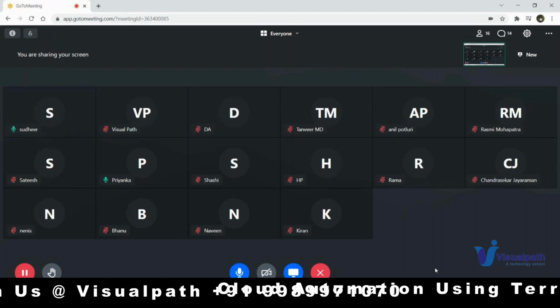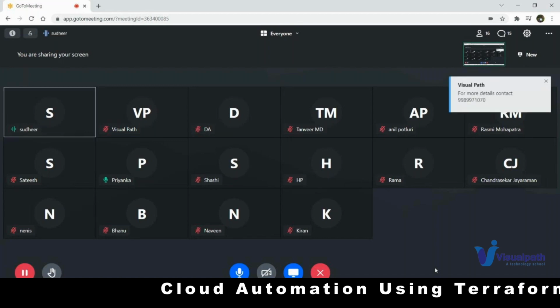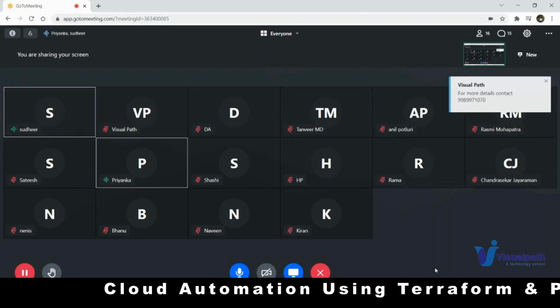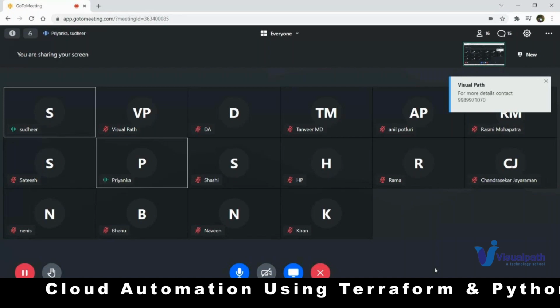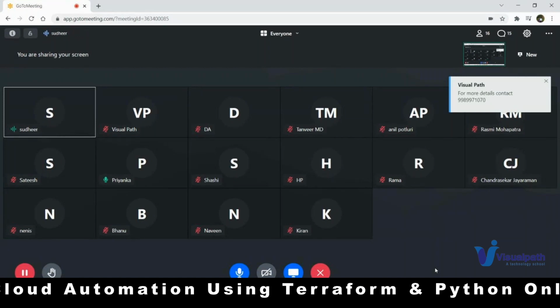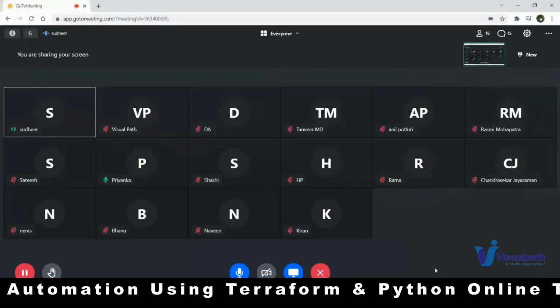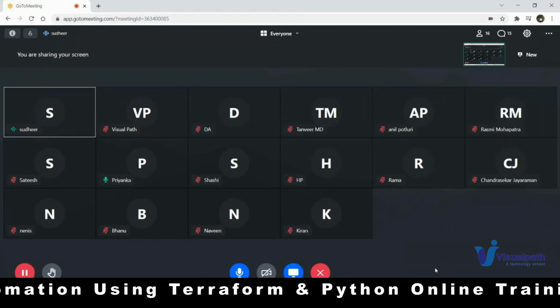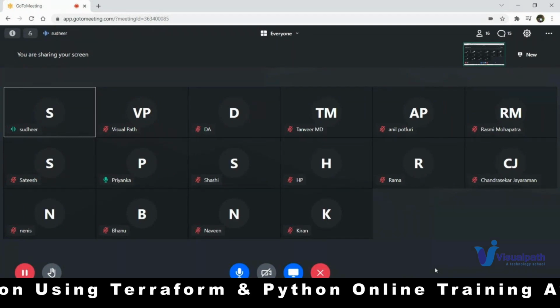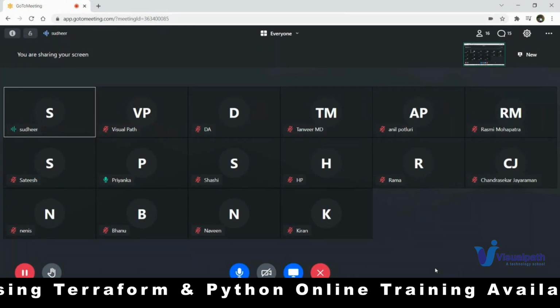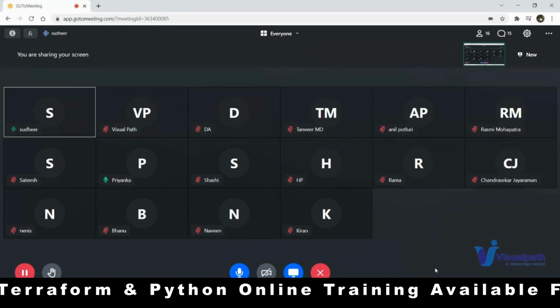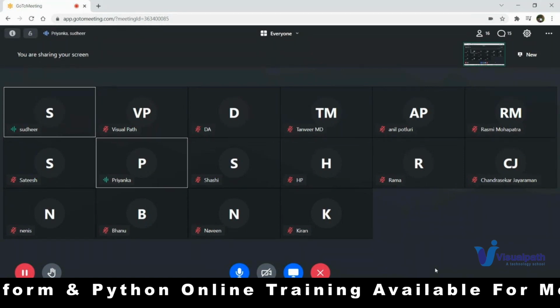Data migration is not handled by Terraform. It has its own service. You can check services in Azure, or in AWS, which provides a data migration service. If you want to spin up that particular resource, then you can use Terraform. I hope you got the point. Yes, I understood. Thank you.